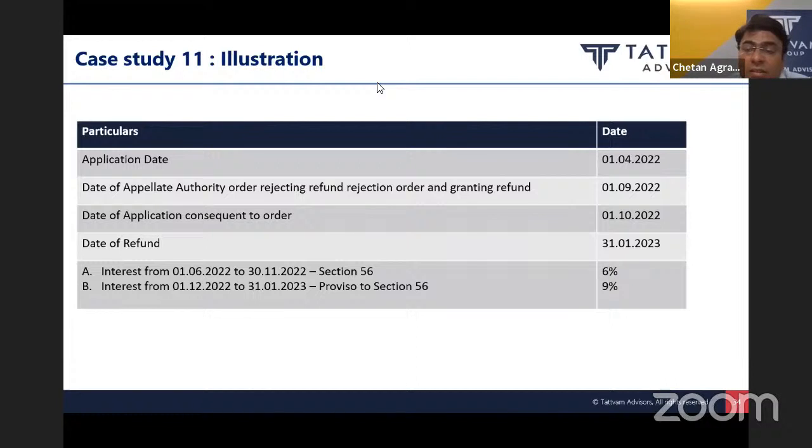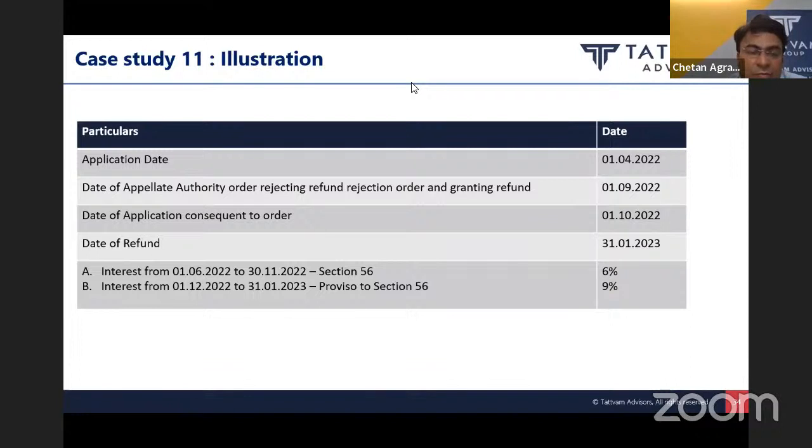And after that, the second application was filed in pursuance of the order of the appellate authority on 1st October 2022. Refund was granted by the department on 31st January 2023. So in this case, how much interest is the applicant eligible for?